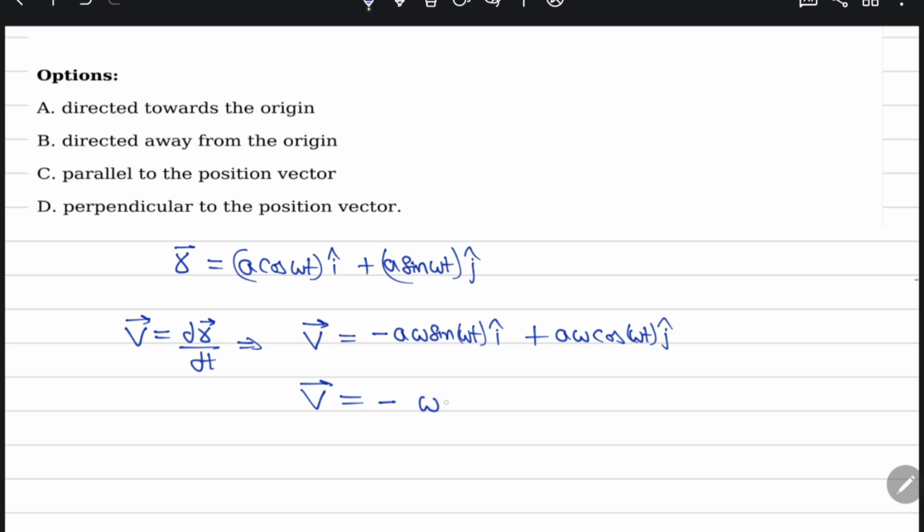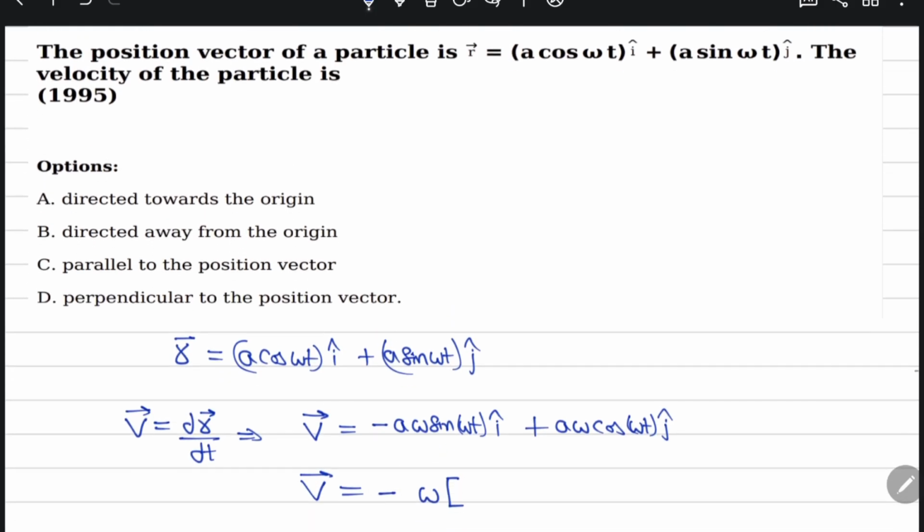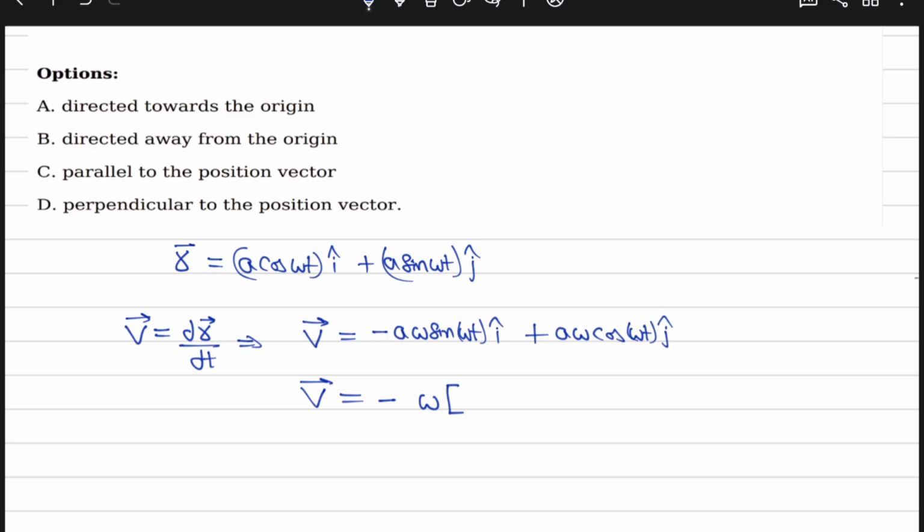The options ask whether the velocity of the particle is directed towards the origin, directed away from the origin, parallel to the position vector, or perpendicular to the position vector. Directly towards the origin would mean along the r vector, but this is not possible.